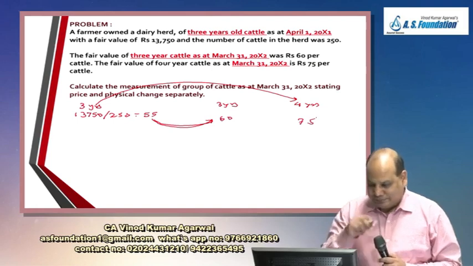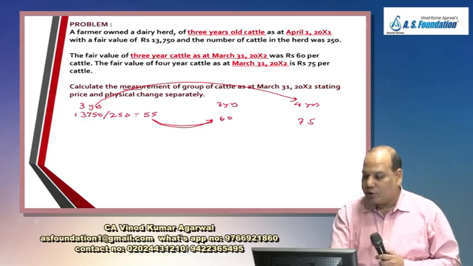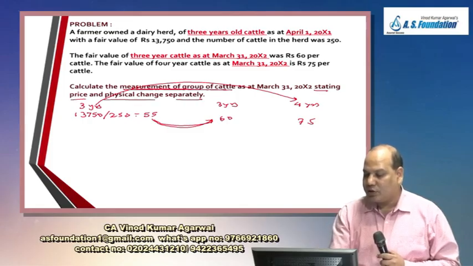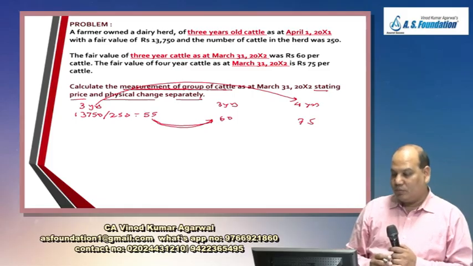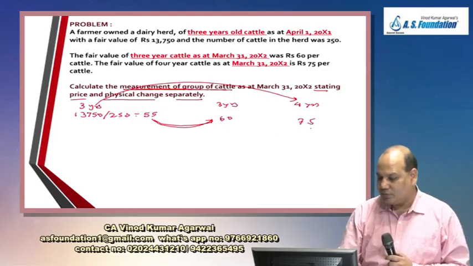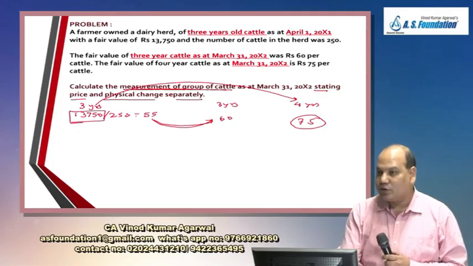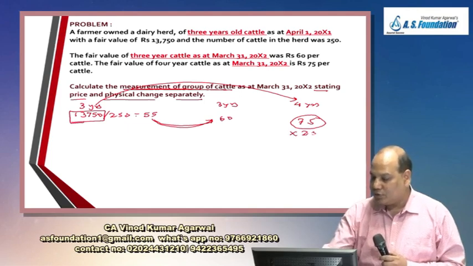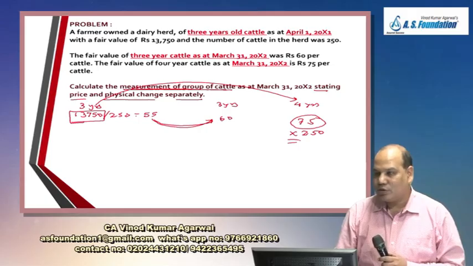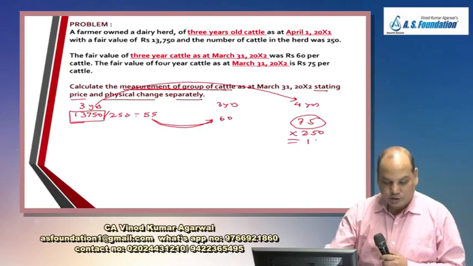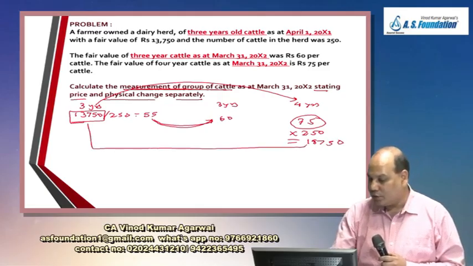Calculate the measurement of the group of cattle, stating price and physical change separately. Calculating the value of the cattle is simple. 75 into how many cattle are there? 250. So your valuation on the opening date was 13,750. Take calculator, 75 into 250. Your valuation on this date will be 18,750. So there is a change in the value.